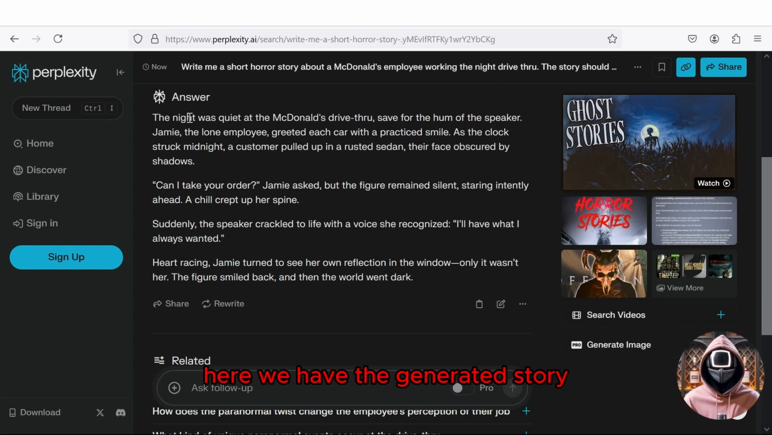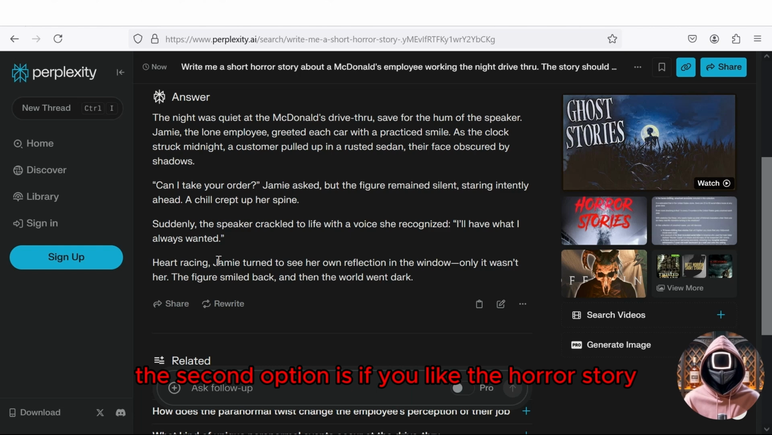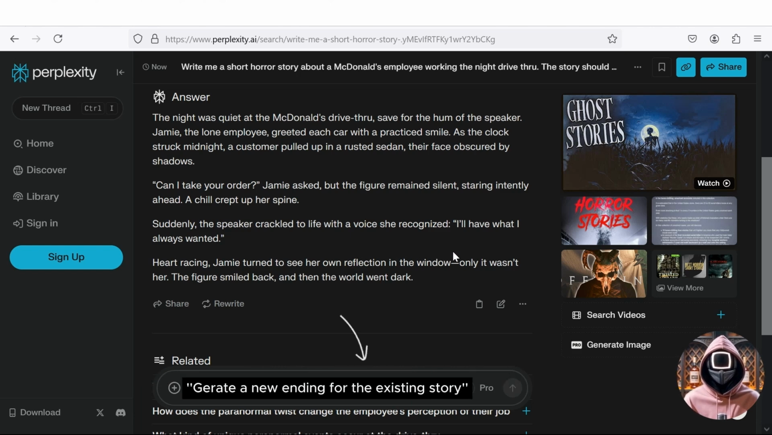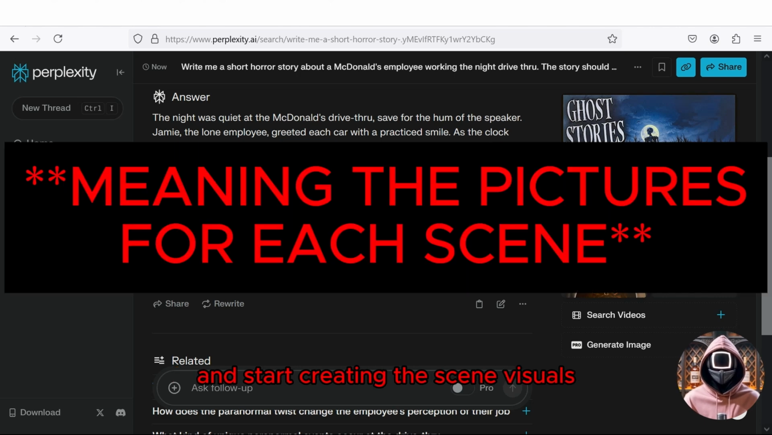Here we have the generated story. From what I read, it's a pretty solid one. If you don't like this story at all, you have 3 options. The first option is to generate a new one by typing "generate a new one" in this box. The second option is, if you like the horror story but want a new ending, just type "generate a new ending for the existing story." And your third option is to take what you have and brainstorm new ideas to include in the story. For now, let's go with what we have here and start creating the scene visuals.